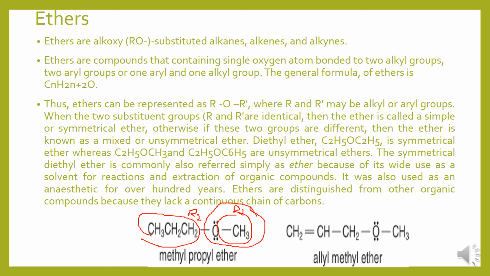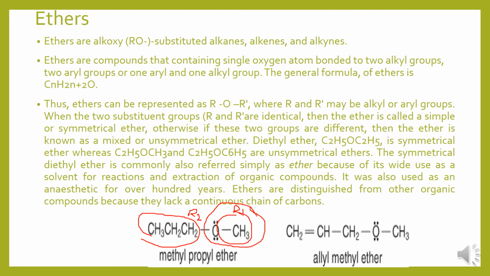So methyl propyl ether is an alkoxy substituted alkane. It is so because here it is a saturated compound.